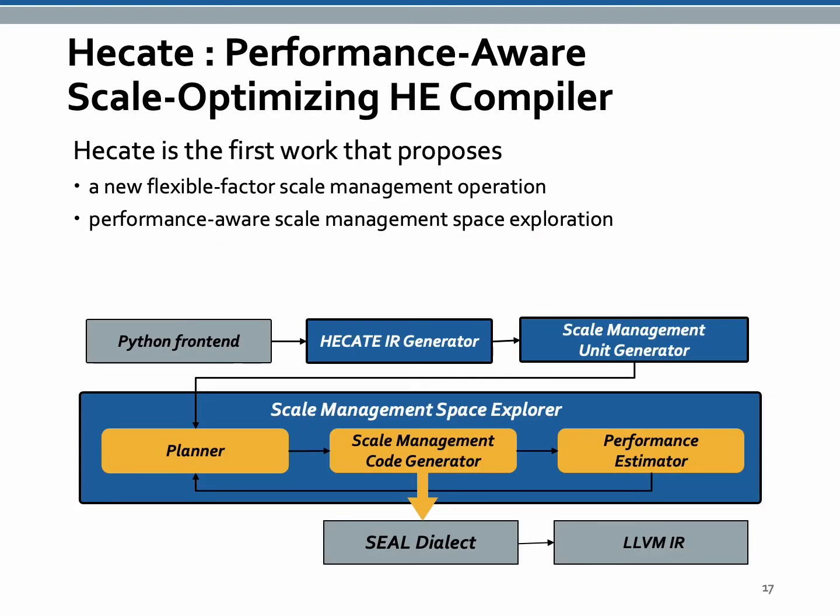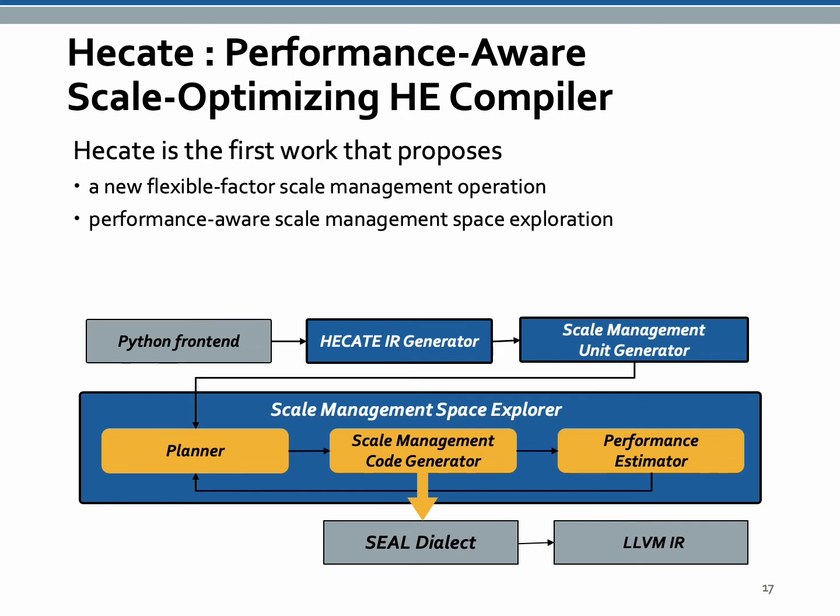This work proposes HECATE, a performance-aware scale optimizing HE compiler. HECATE is the first work that proposes a new flexible factor scale management operation and a performance-aware scale management space exploration. HECATE first generates HECATE IR from the Python frontend. Then the scale management unit generator generates the scale management units that group the ciphertexts to reduce the exploration cost.